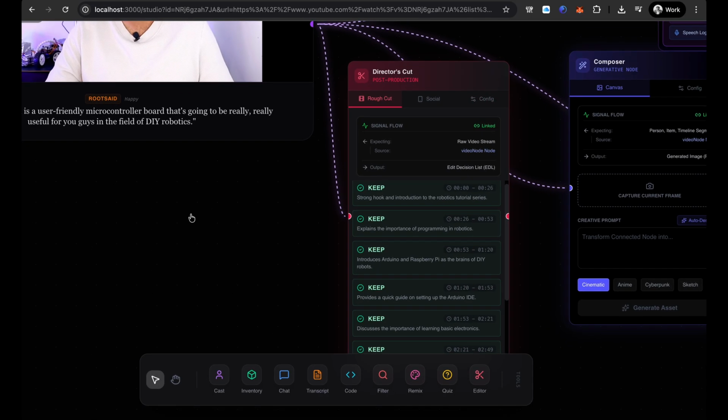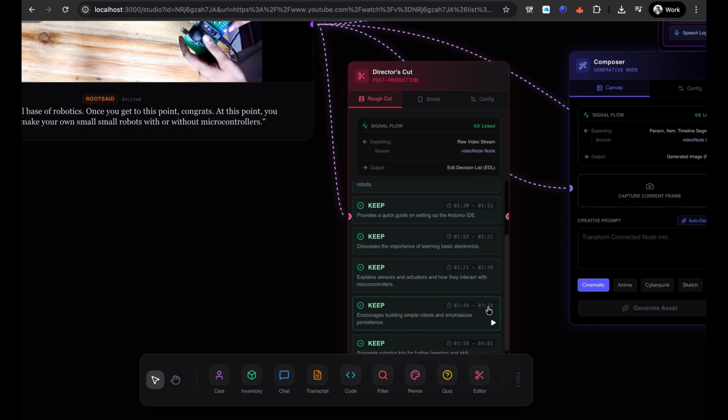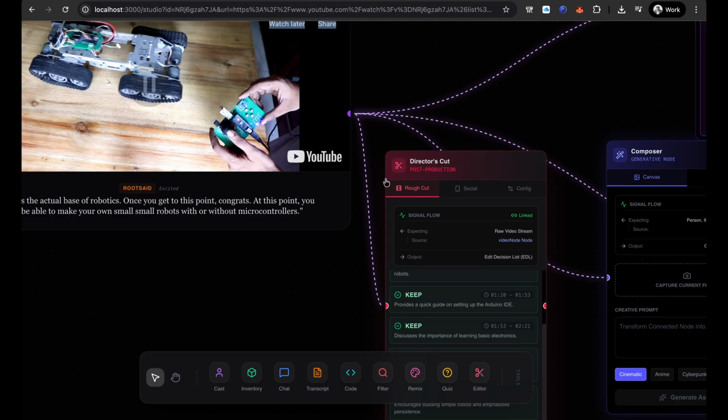When you click, The Arduino board is the user-friendly microcontroller board that's going to be real congrats. At this point, you should be able to make your own small.